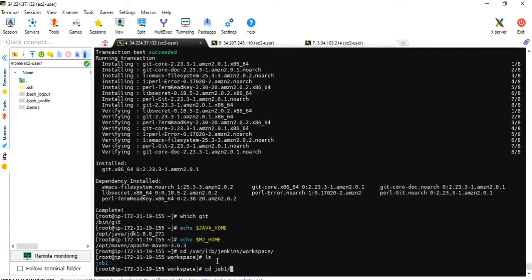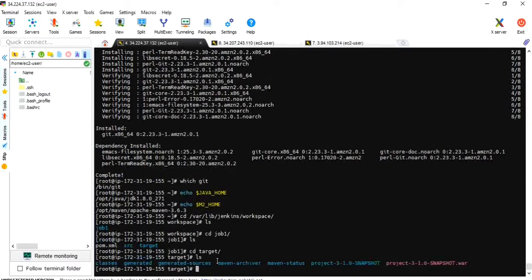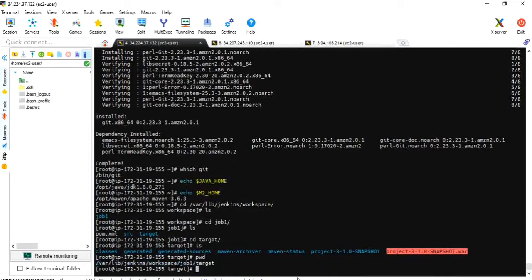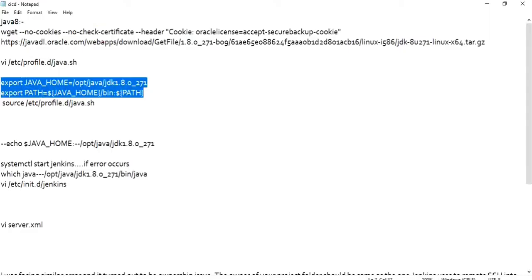Job 1, target, cd target. Yeah, this is my .war file path, present working directory. This is the whole path. Let me copy it so that I can make use of it.